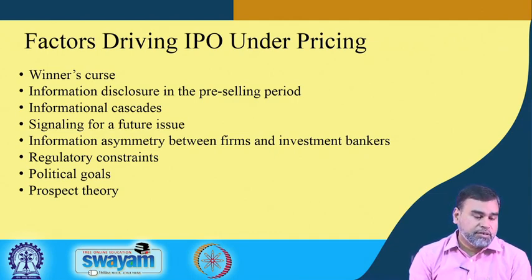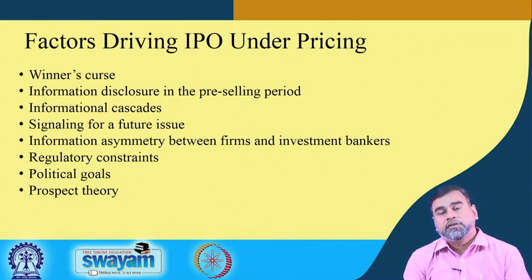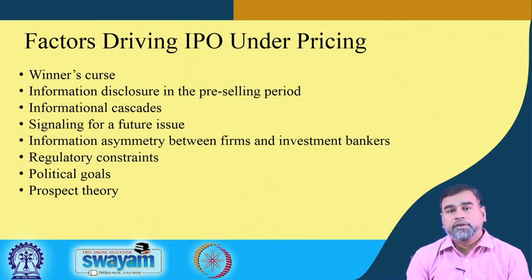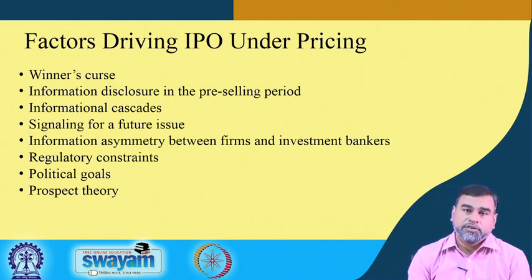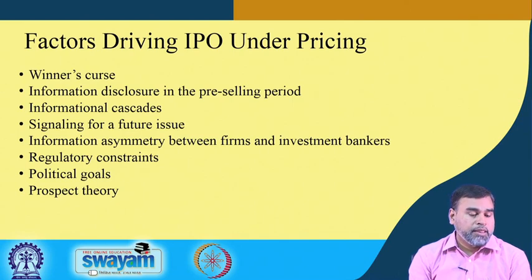Informational cascades, that means what? It creates some kind of information gap between the different groups of investors which exist in the market. Because of lack of information, some group may be reluctant to invest in this IPO. To attract them for the investment, generally the companies reduce the price, and the book runner lead manager intentionally reduces the price or keeps the price low.